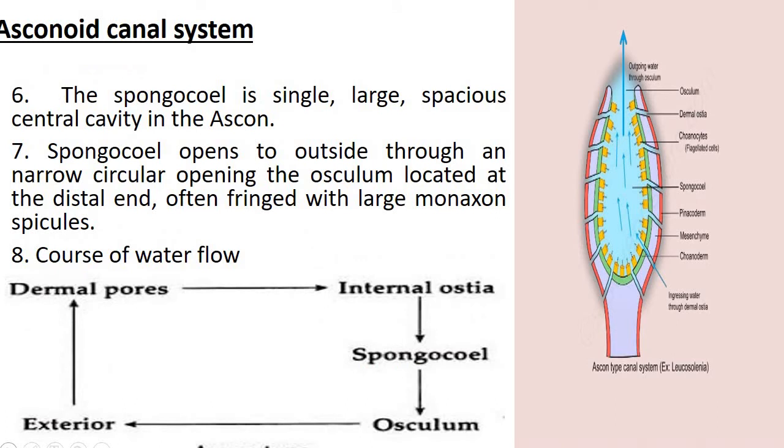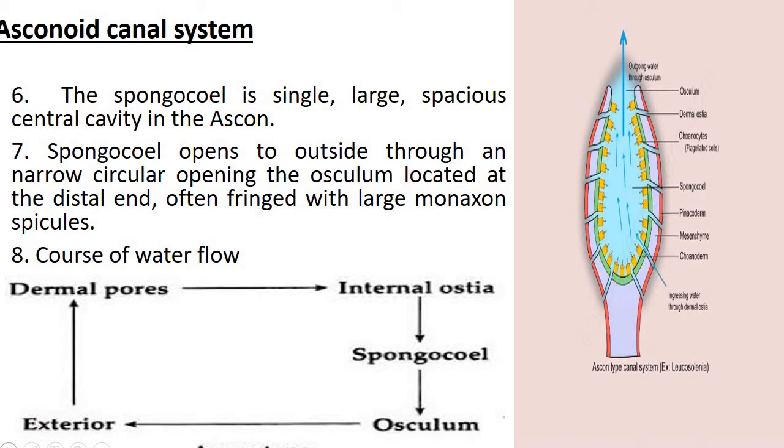Next one. The spongiocele is a single large spacious central canal in the ascon. The spongiocele opens to outside through a narrow circular opening, the osculum, located at the distal end, often fringed with large monoaxon spicules. So the spongiocele is there in the center of the organism, and it opens outside through a narrow circular opening called osculum.